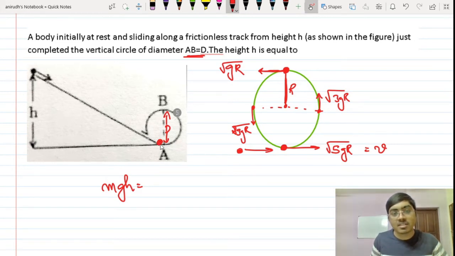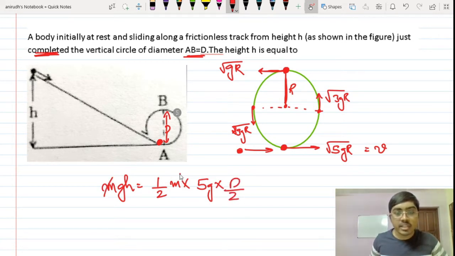The minimum velocity with which it should enter this circle so as to complete it is root of 5gr, where r is the radius. So mgh equals half m v square, and root of 5gr the whole square is 5g multiplied by r, which is d by 2.